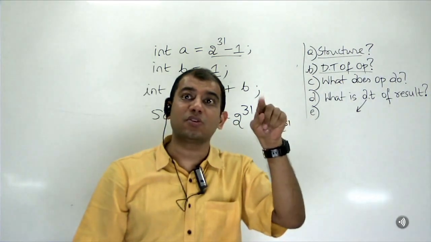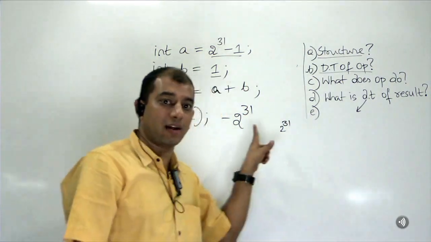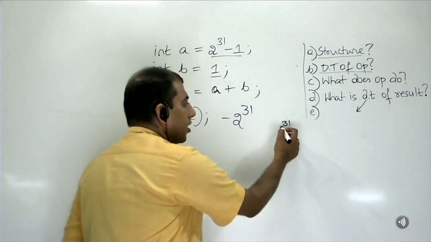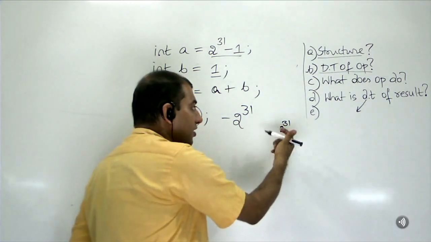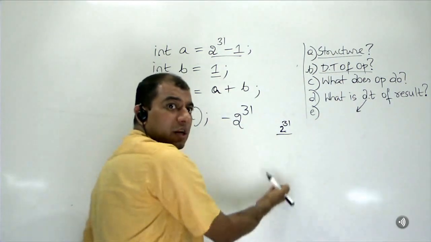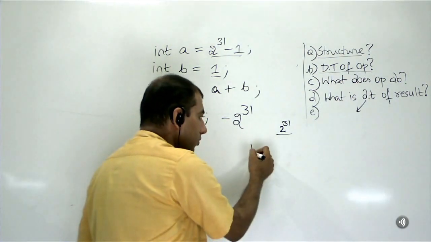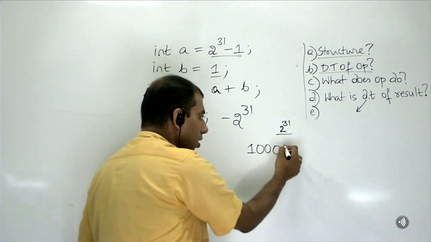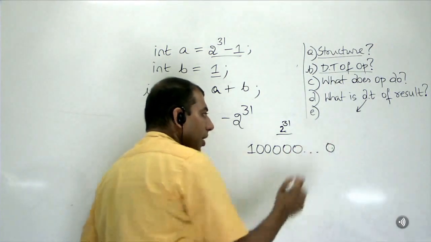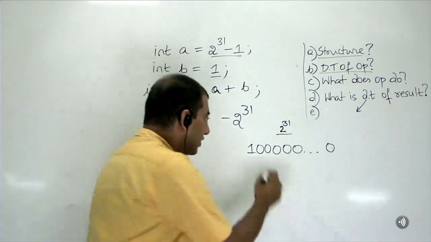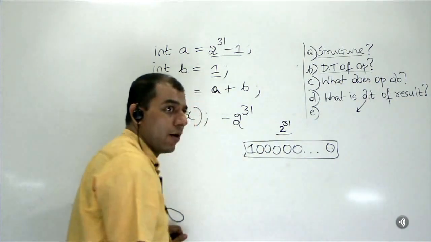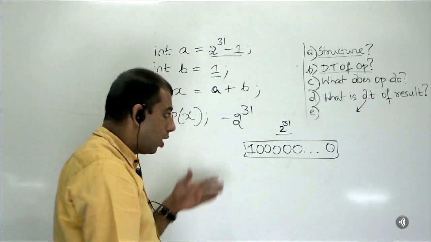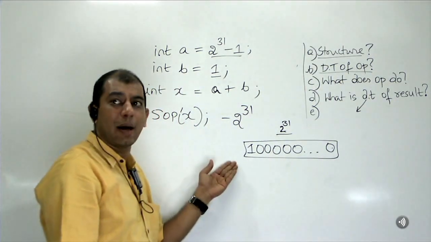It actually becomes 1. If you come up with 2 power 31 in 2's complement, it is 1 followed by all zeros, correct? So this is what is stored in your int now. Now when I convert this into base 10, what will happen?